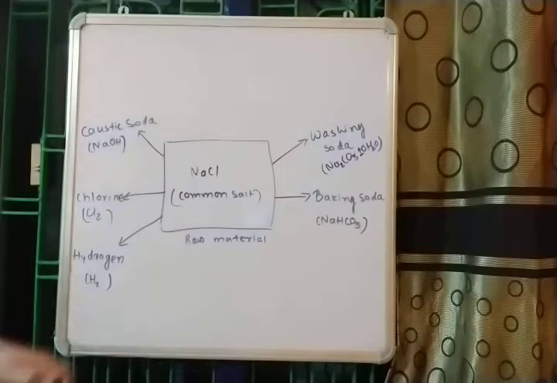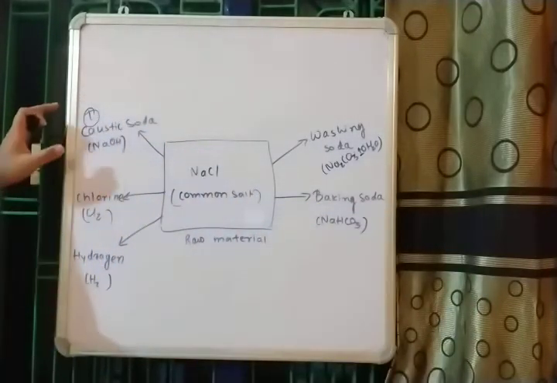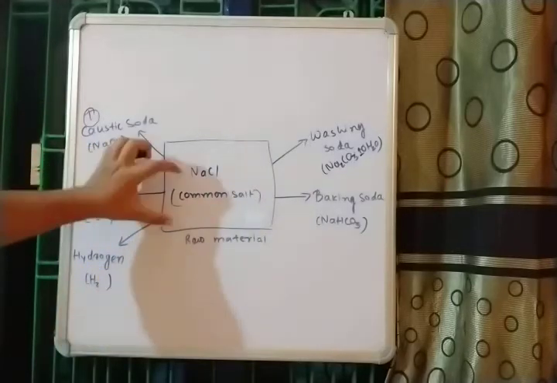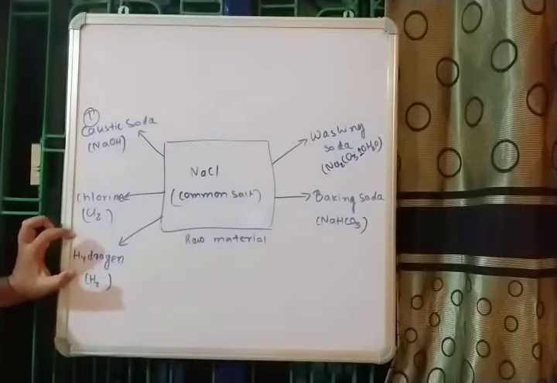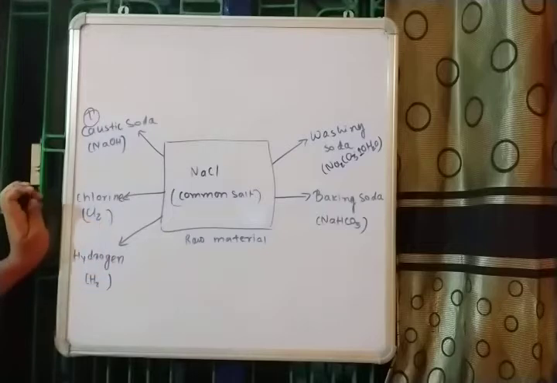Let's start with caustic soda. Number one, caustic soda. That is the common name for sodium hydroxide. The symbol is NaOH. Then when NaCl is electrolyzed, it gives us chlorine gas, and along with chlorine gas it also produces hydrogen gas, and this chlorine gas is further used to produce bleaching powder.